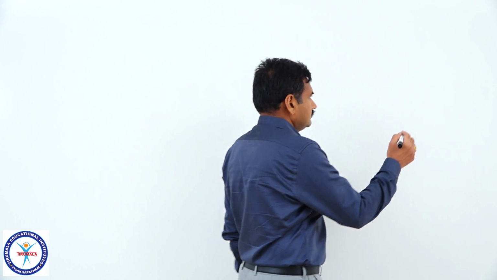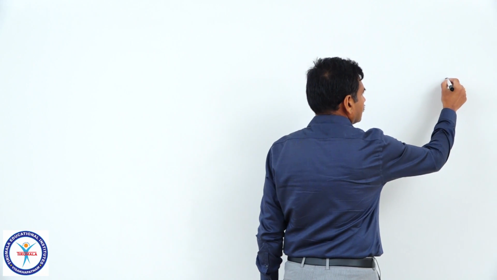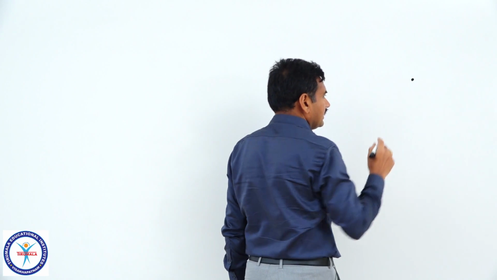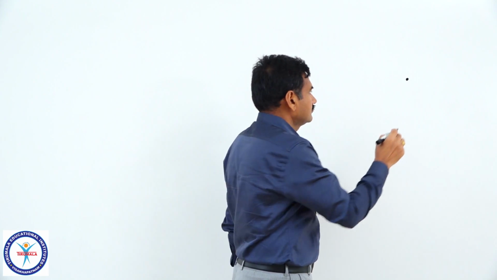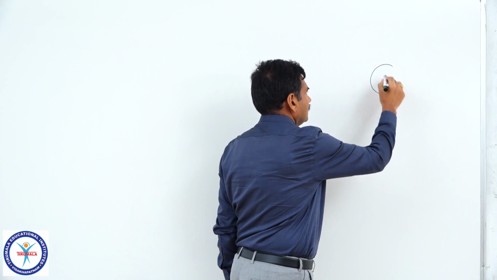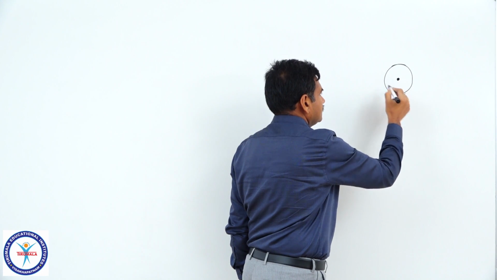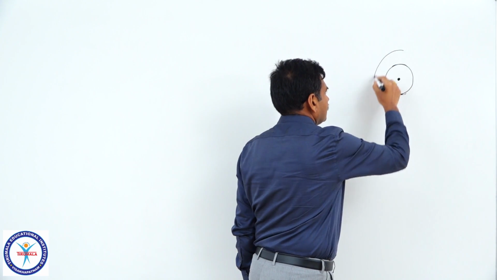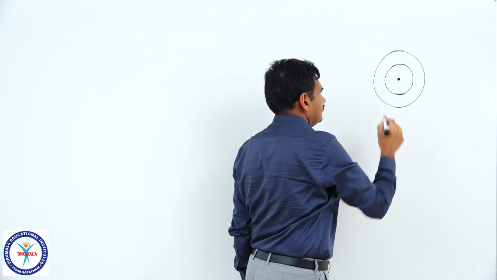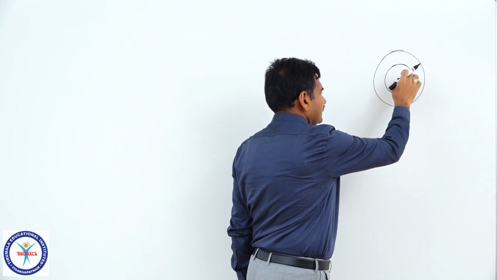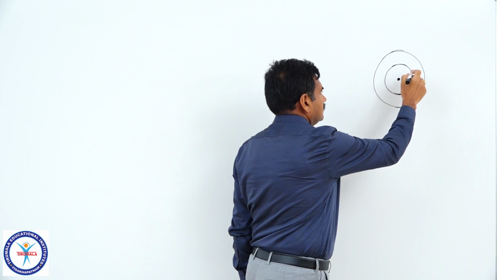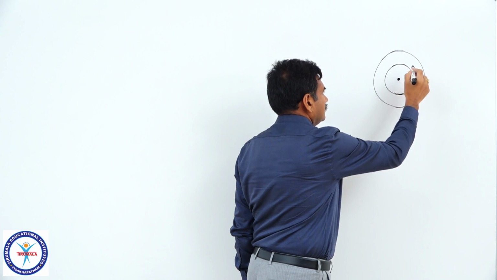Here there may be a doubt to you. In order to explain electronic configurations of chromium and copper, why did you take the shapes of orbitals? That I will explain. In an atom, that is, if you take a multi-electron atom, there are some number of electrons in lower orbit and some number of electrons in higher orbit. First orbit has a certain number of electrons, let it be 2. Second orbit,